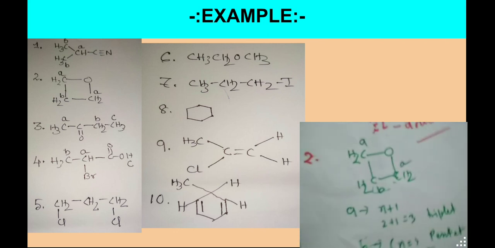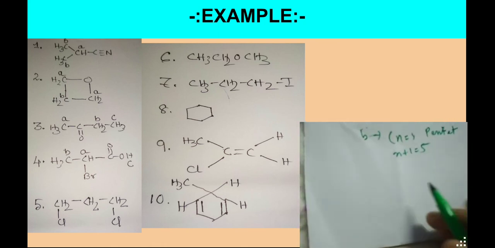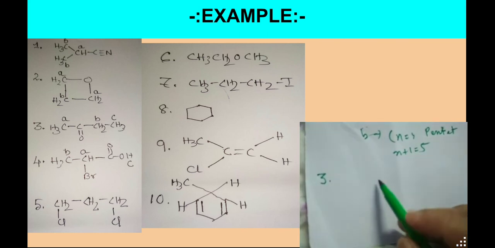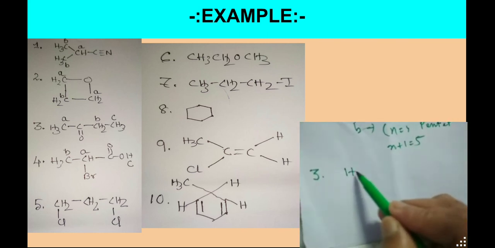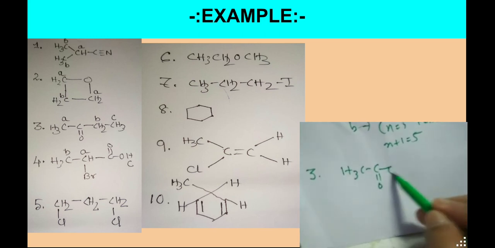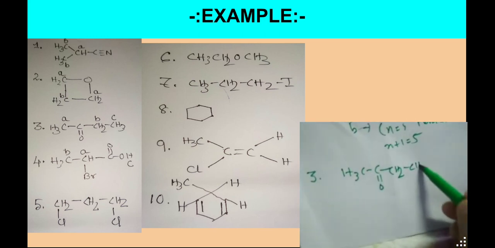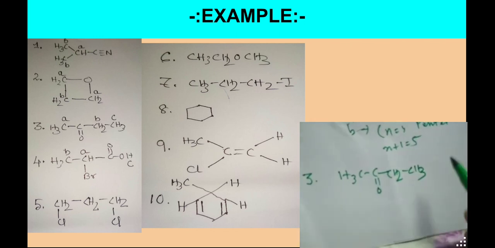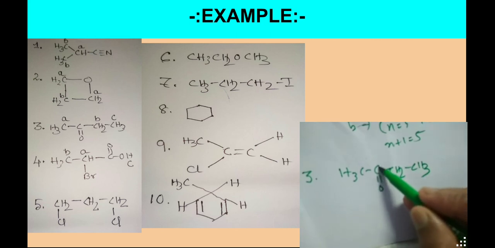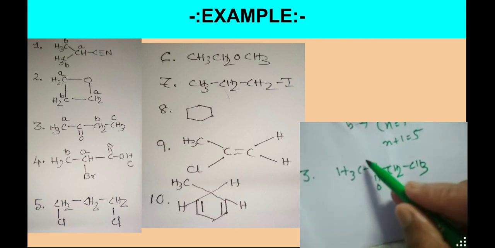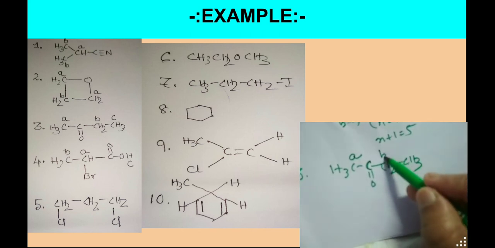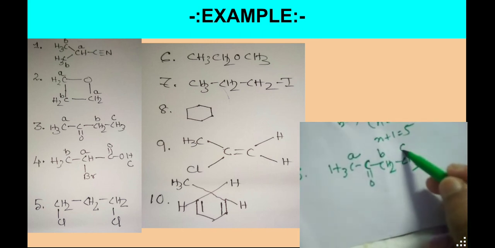Another example, example 3: H3C, C double bond O, CH2, CH3. In that case also, with respect to this carbonyl group, this is one type of proton, this is another type of proton, and this is another type of proton.